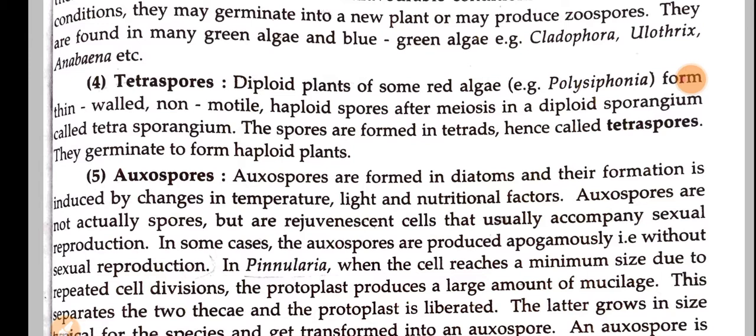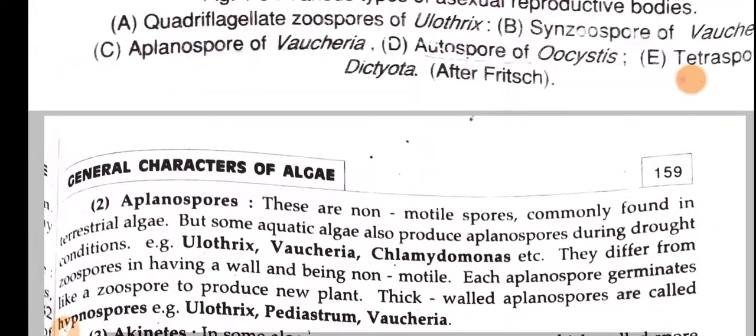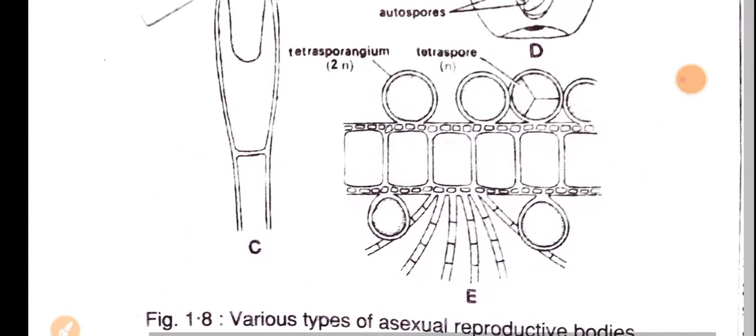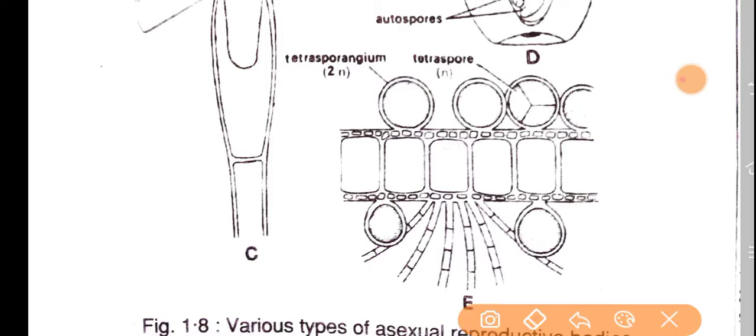So in the diploid tetrasporangium, thin-walled non-motile haploid spores will be produced after the meiosis process. So these spores are formed in tetrads, hence called tetraspores, and they germinate to form haploid plants. So if you see the diagrams, these are the tetraspores. Okay.